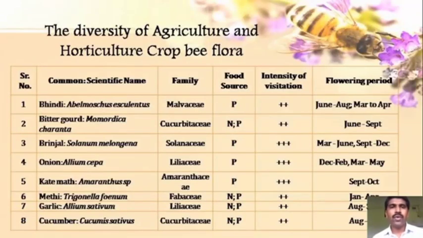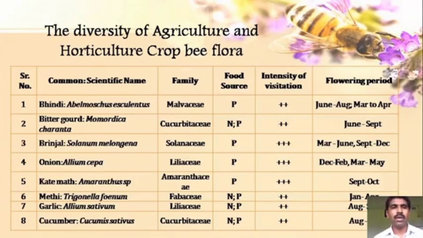So what data will you require for the preparation of a bee flora calendar? For preparation of a bee flora calendar, you will require the following type of data. This is one example from a research paper presented from the Nagpur area.